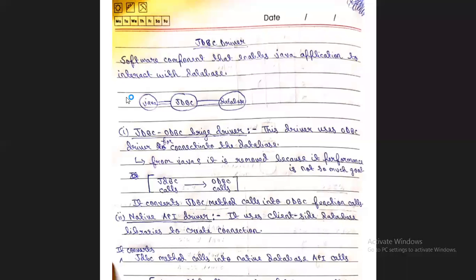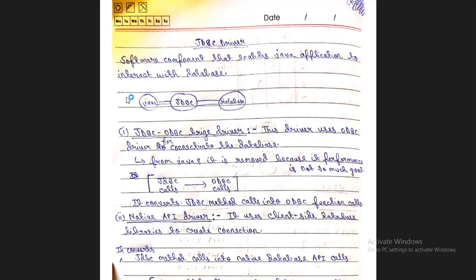So today we will discuss the topic JDBC driver. First, we will learn what a JDBC driver is. Mainly, a JDBC driver is a software component that enables a Java application to interact with the database.